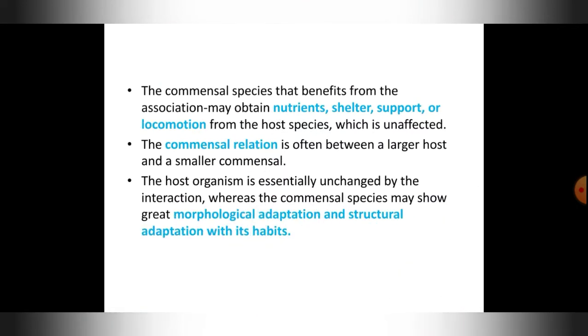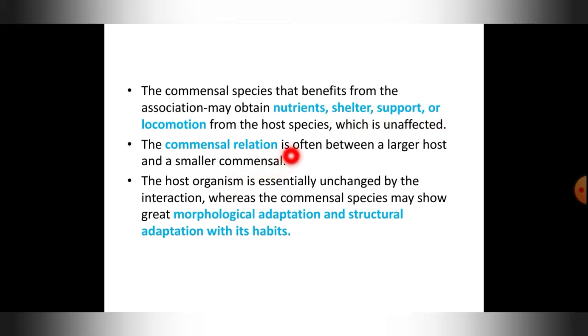Those which are getting a benefit are called commensals, and the one which is giving the benefit is called the host here. The commensal species that benefits from the association may obtain nutrients, shelter, support or locomotion. What are the helps it gets from the host? The commensal species gets nutrients or shelter or support or sometimes locomotion. Without spending any energy, it will get everything from the host species. So the host species is unaffected here.